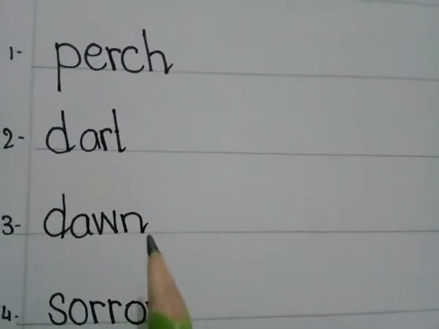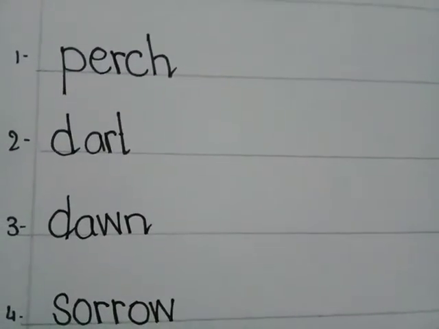Now third word is dawn. And what is the meaning of dawn? Dawn means time before the sunrise. Like we can see in this picture, combination of darkness and the light is called dawn.